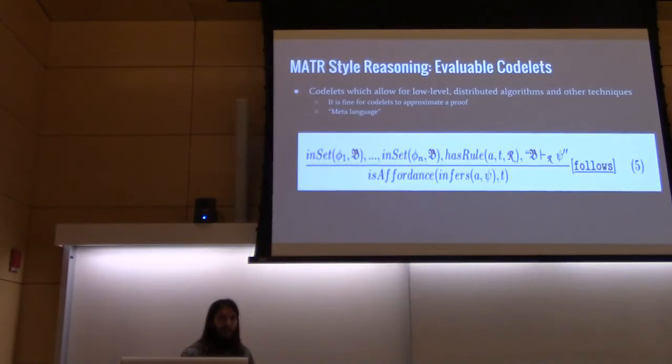Another thing about MATR is you saw that evaluable rule earlier with the epistemic box. There are two kinds of codelets. There are basic codelets, like the belief modus ponens, like your double negation. And then there are evaluable codelets. The difference between regular codelets and evaluable codelets is that evaluable codelets can allow for metalogical instructions in your inference rules.